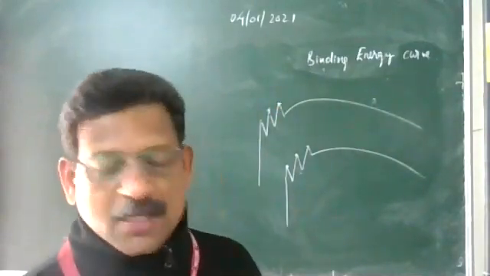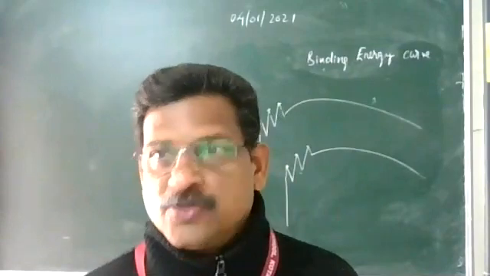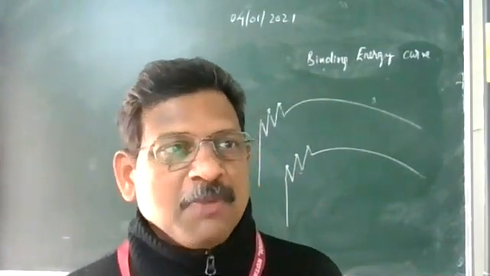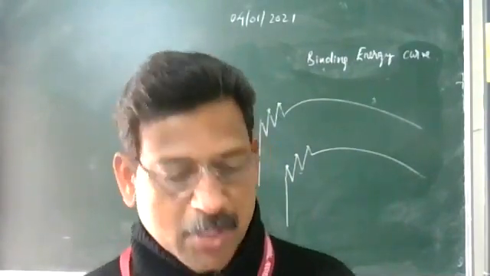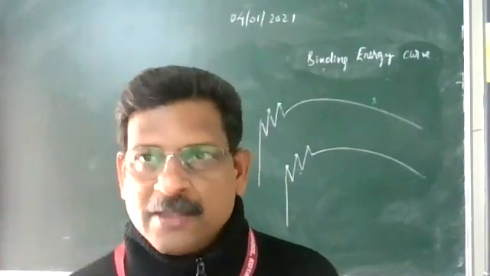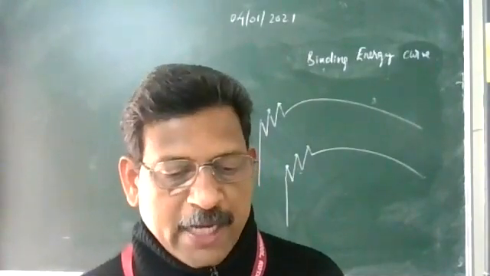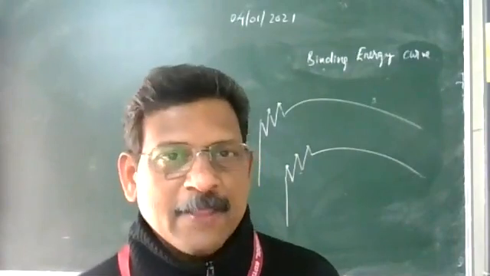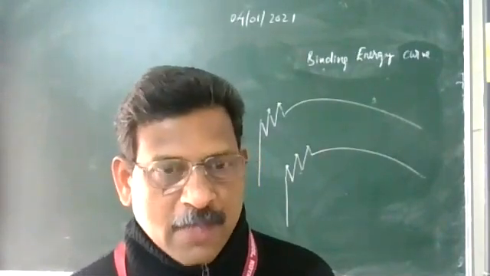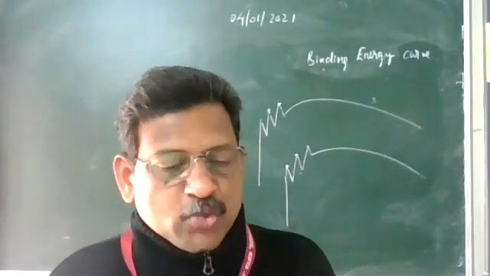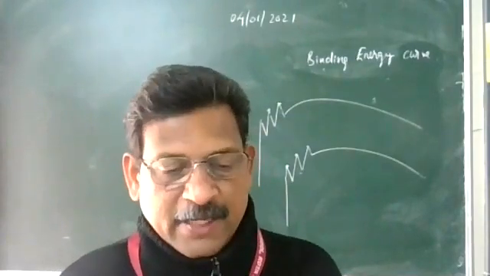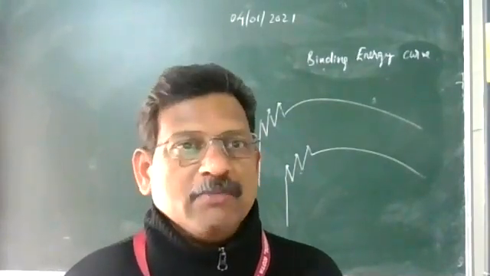Their values are very high, so they are relatively very stable with respect to their neighbors. The maximum value is 8.85 for iron-56, and the average value is 8.5 in the range of 30 to 120 mass number.